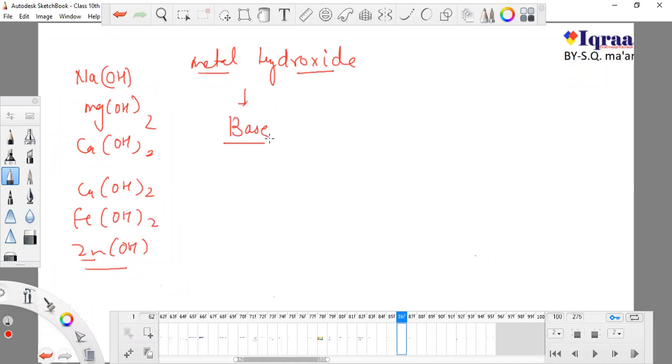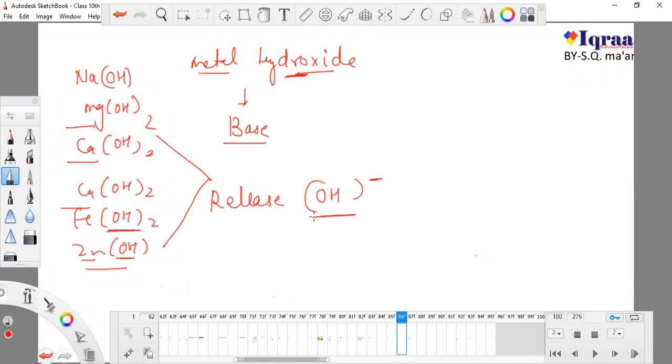Remember that. And one more fact I will tell you: when a metal contains oxide, what is a metal oxide I will tell you later. But remember that any metal which contains hydroxide has the capacity to release its hydroxide ions, and when hydroxide ions are released, they are known as bases.